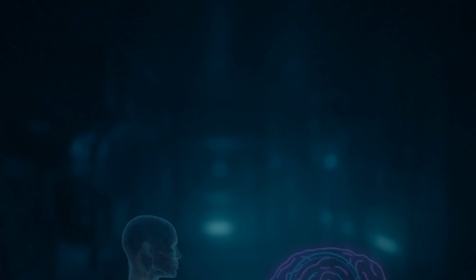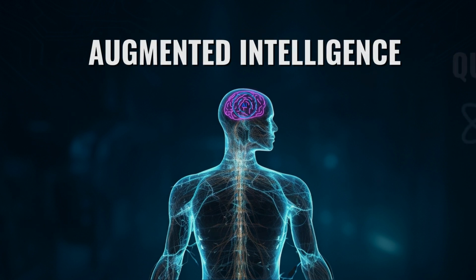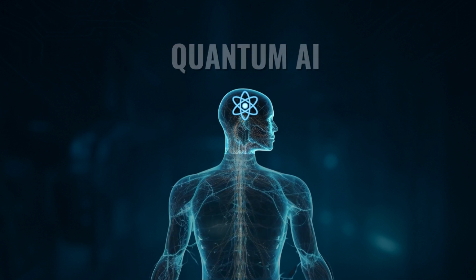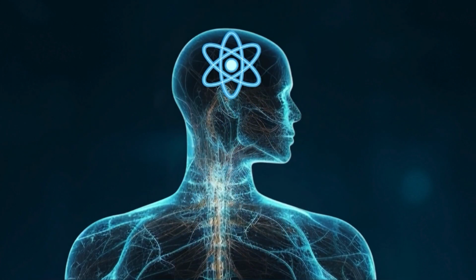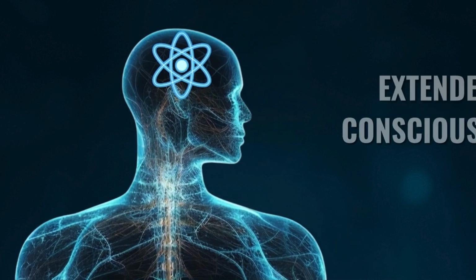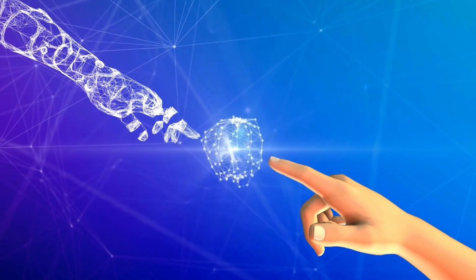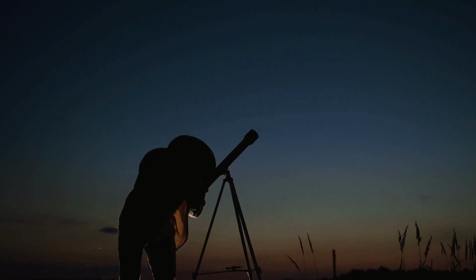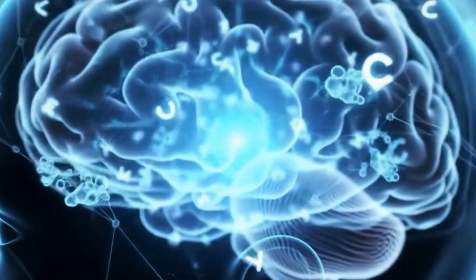A new era has begun with artificial intelligence. In other words, the partnership between humans and AI is turning into augmented intelligence. When the era of quantum artificial intelligence arrives, this partnership might not just increase speed and efficiency, but actually transform the very nature of thought itself. Some people describe this transformation as extended consciousness. We are now learning to accept our own limitations and to think together with these machines. Just as we can see into the depths of space with a telescope, with quantum artificial intelligence, we can explore the depths of our own minds.